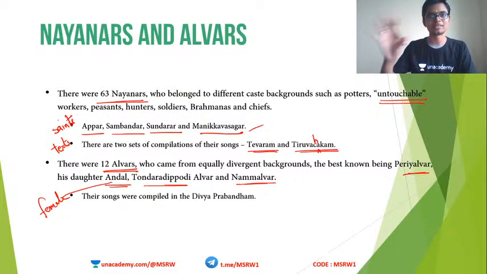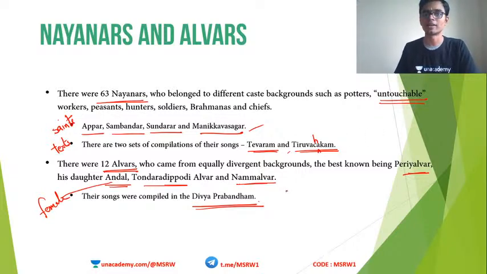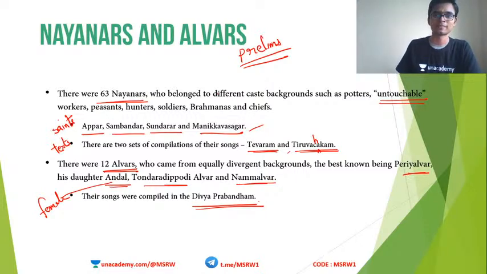That kind of statement I have seen in various mock tests. But understand that Andal is from the Alvar group. She was a devotee of Vishnu. The compilation of the Alvars is known as Divya Prabandham. Just like Tevaram and Tiruvachakam for the Nayanars, Divya Prabandham is the composition of the Alvars. So this is a prelims slide. Every point in this slide is important for your prelims.